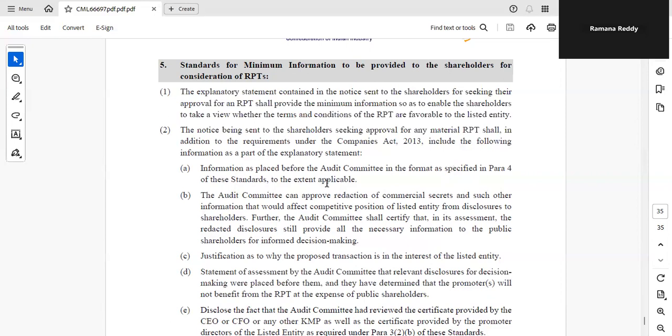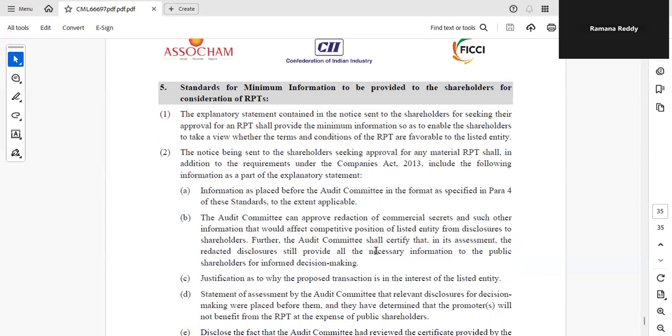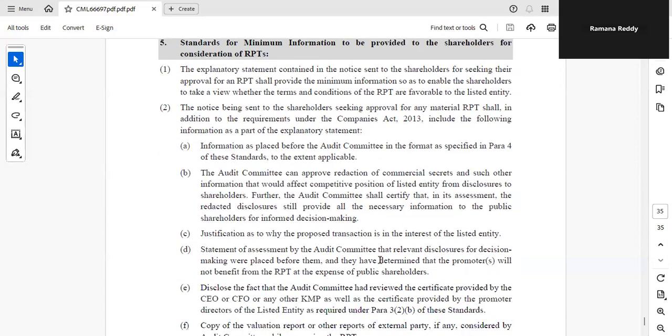These are all additions we are giving, including the following information as part of the explanatory statement: information as placed before the audit committee in the format as specified in para 4, which I explained, to the extent applicable only. The audit committee can approve redaction of commercial secrets. Suppose there are any commercial secrets which you don't want to disclose in the notice to the members, then that has to be minuted in the audit committee. Commercial secrets, yes, you can redact that information.